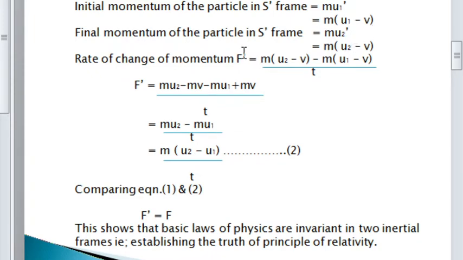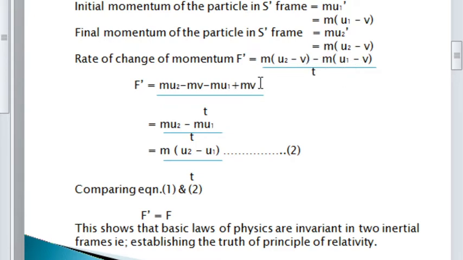So final momentum of the particle in S dash frame is equal to m u2 dash. I have to substitute for u2 dash from the Galilean transformation equation. So here I am using the Galilean velocity transformation equation. So m into u2 minus v. Now I have to find out the rate of change of momentum. So m into u2 minus v minus m into u1 minus v.